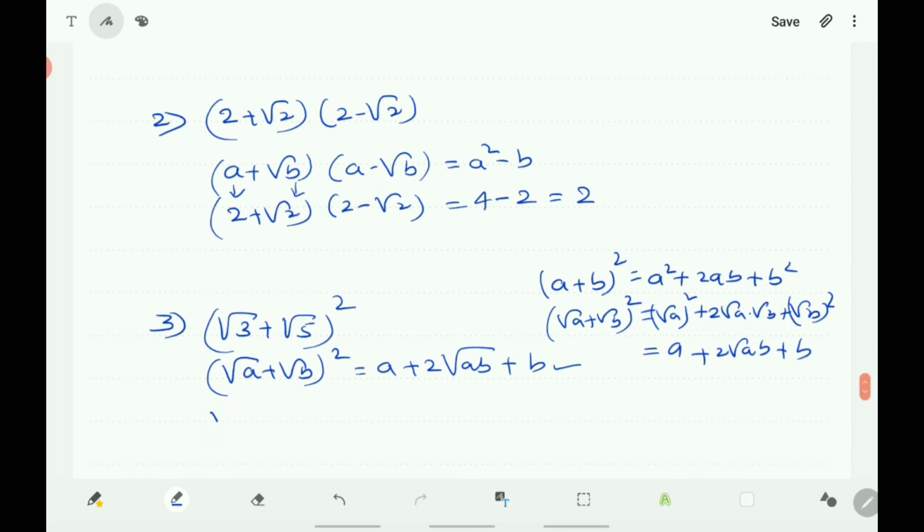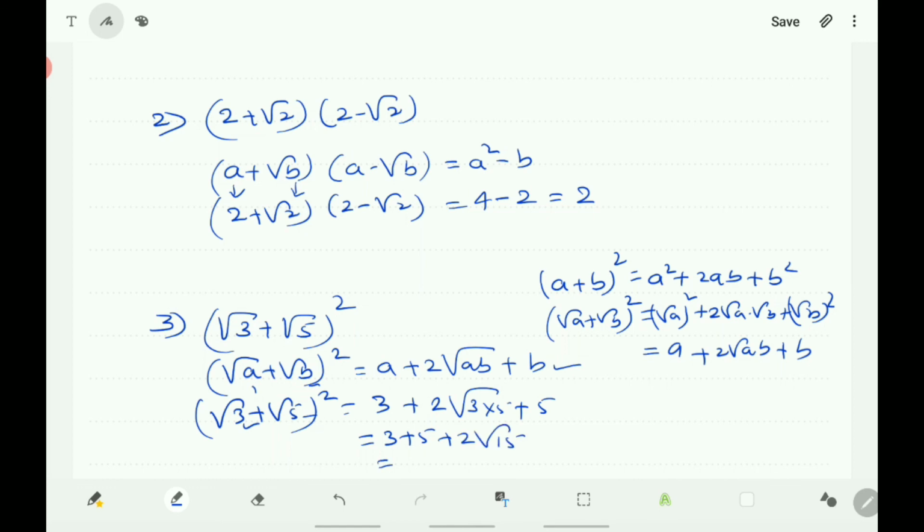Next you take (√3 + √5) the whole square. Here a is 3 and b is 5. So it becomes 3 + 2√(3 into 5) + 5. Here you can add 3 plus 5 because they are rational, that is 8, plus 2√15. So it is 8 + 2√15.